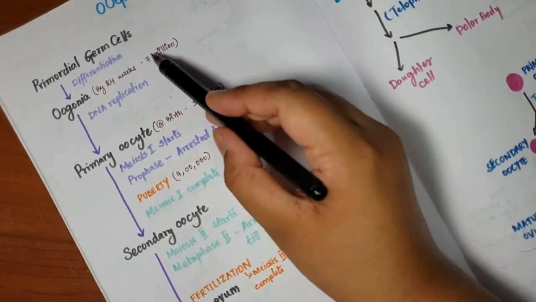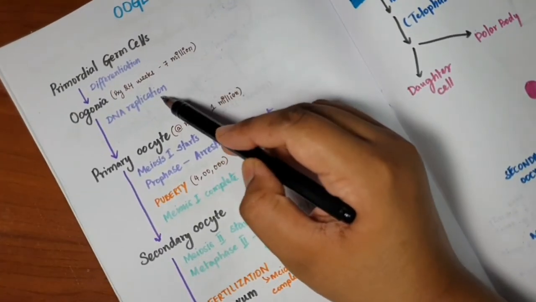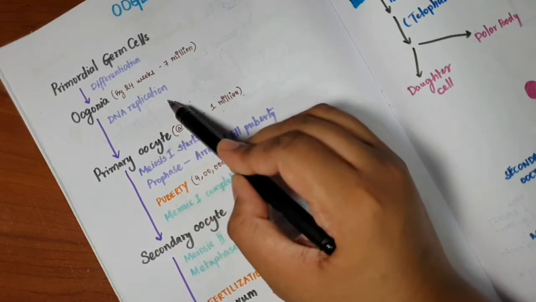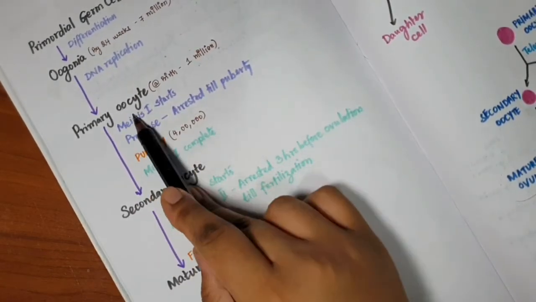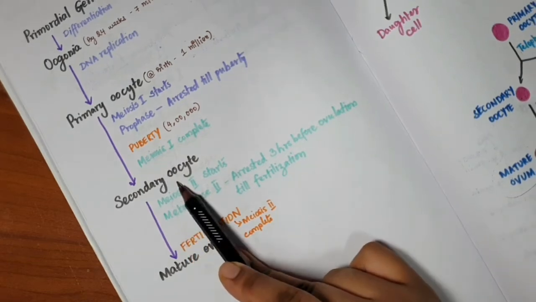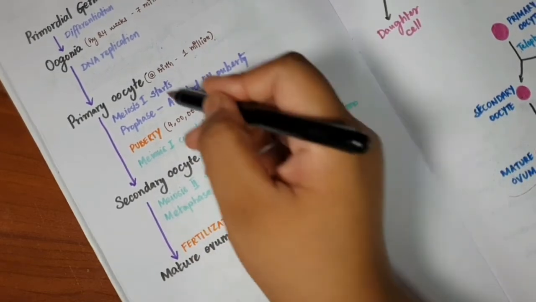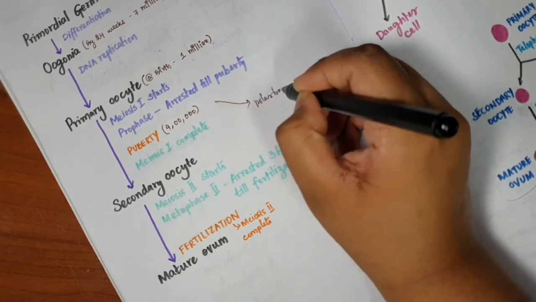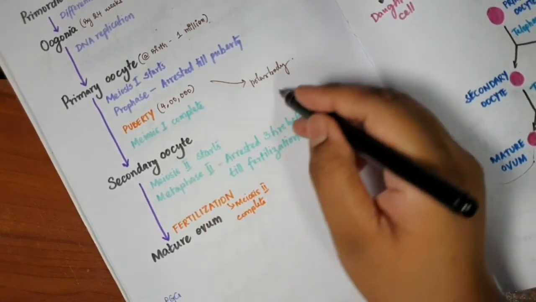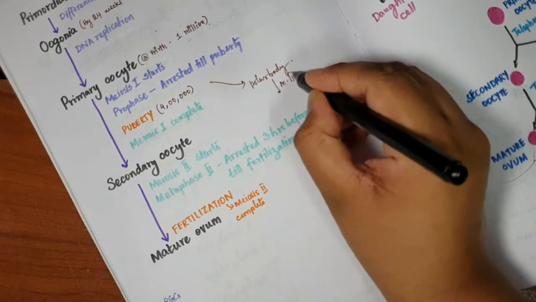Okay. So we have primordial germ cells. They differentiate. They form oogonia. Oogonia undergo DNA replication and they form primary oocytes. Primary oocytes undergo meiosis 1 and they form secondary oocyte. Along with secondary oocyte, they also form one polar body. Then both of these undergo meiosis 2.